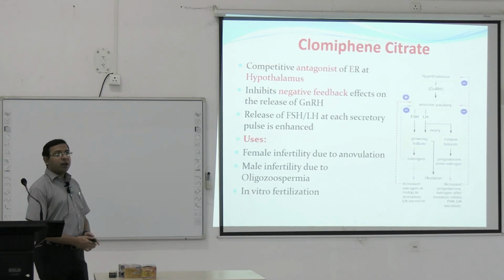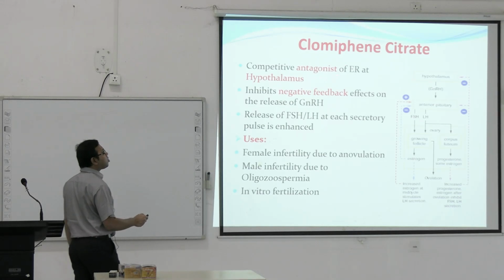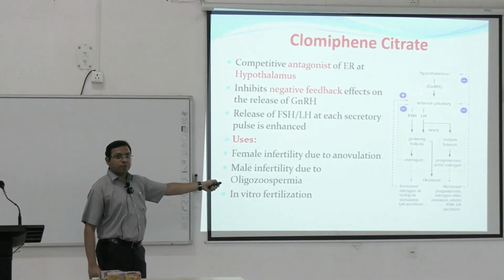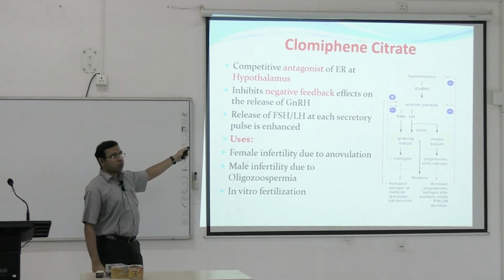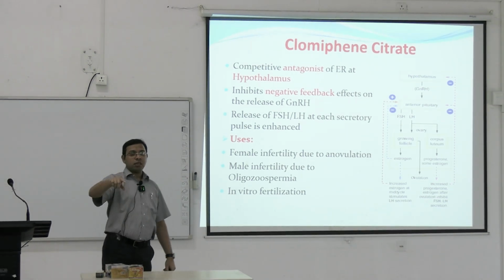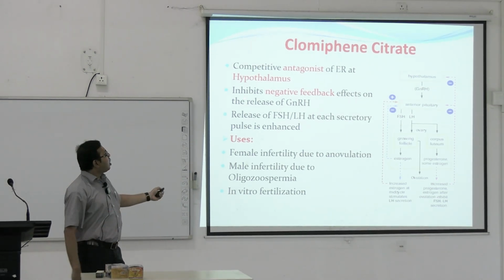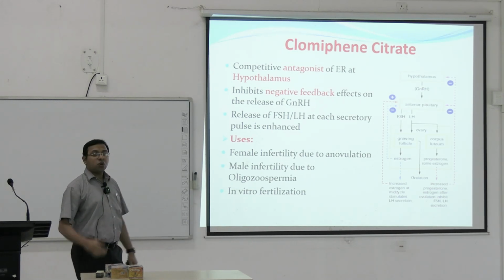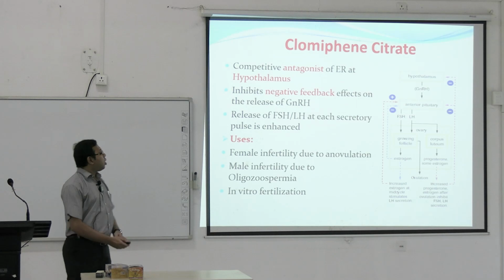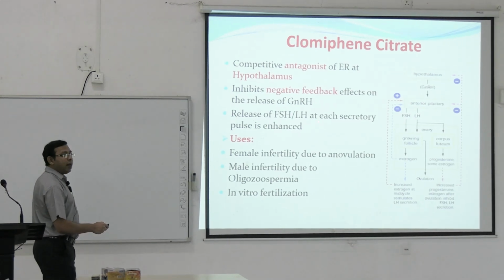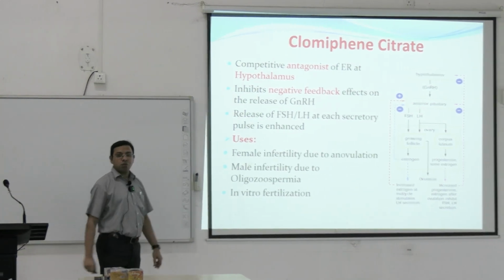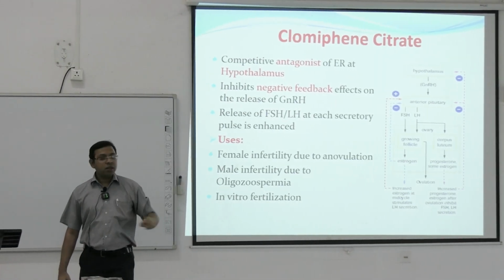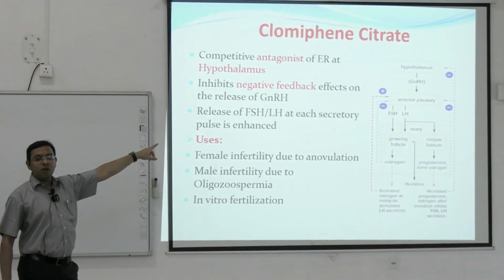Clomiphene citrate is a competitive antagonist of estrogen receptor at the hypothalamus. So in the hypothalamus there are estrogen receptors, and it is a competitive antagonist. When it antagonizes this estrogen receptor in the hypothalamus, that inhibits the negative feedback effects on the release of GnRH. So the GnRH will be released more, and the release of FSH, LH at each secretory pulse is enhanced. So it is clear. Basically from the hypothalamus, gonadotropin releasing hormone is released. Already we have seen this flow chart.